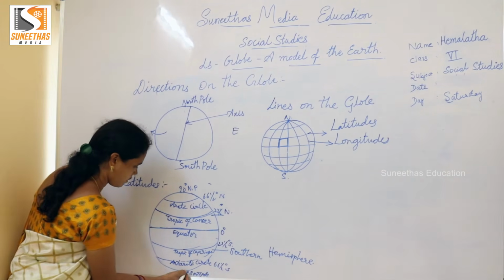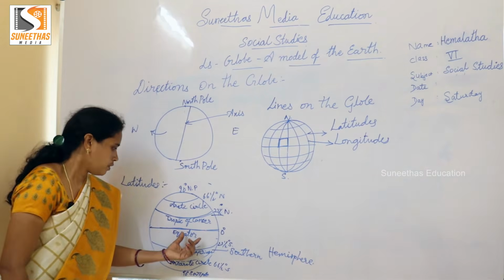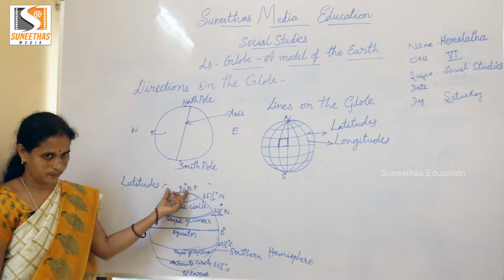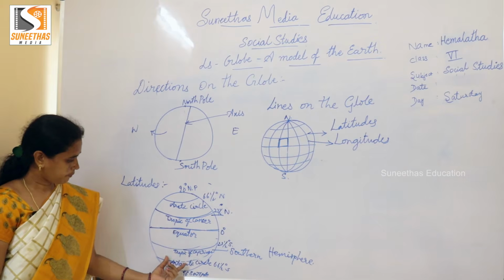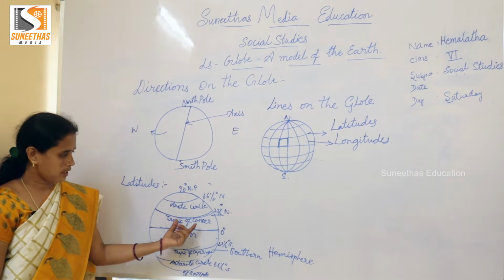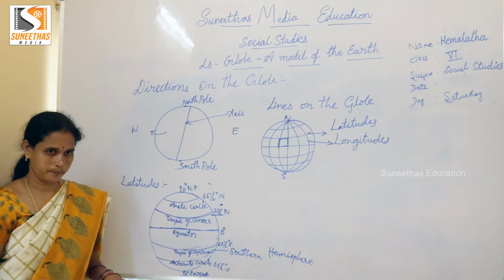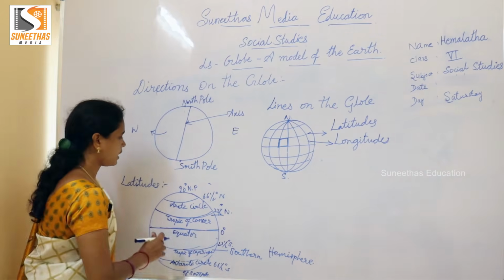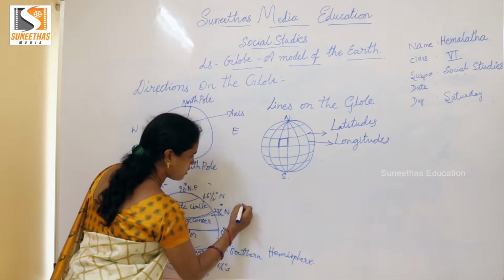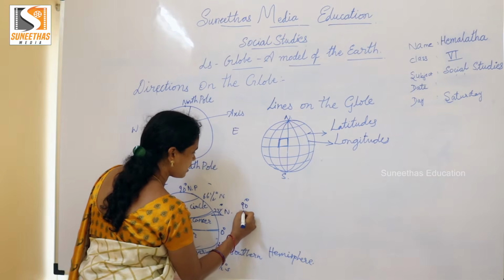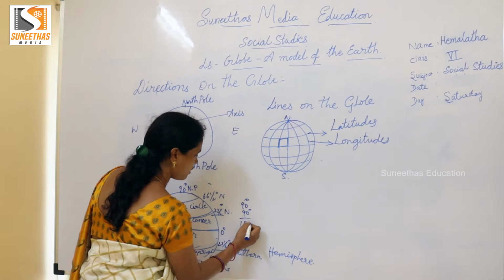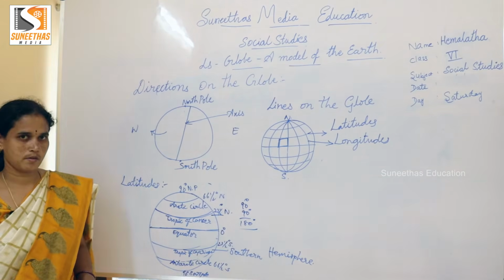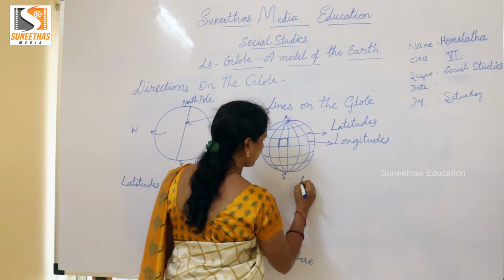Okay children, if you go from the equator towards the north pole, the size of the latitude is decreasing. So we can know that all the latitudes are not equal; they are decreasing towards the poles. Totally, in the northern hemisphere there are 90 degree latitudes, and in the southern hemisphere again 90. Total how many latitudes, children? 180. Next we'll go to the longitudes.